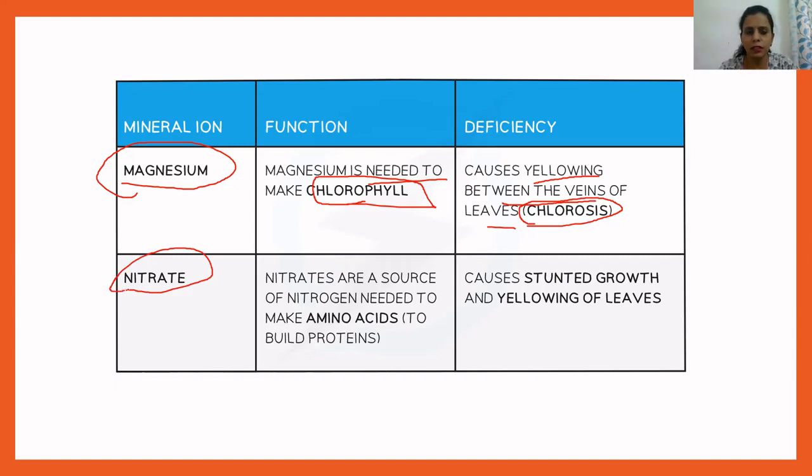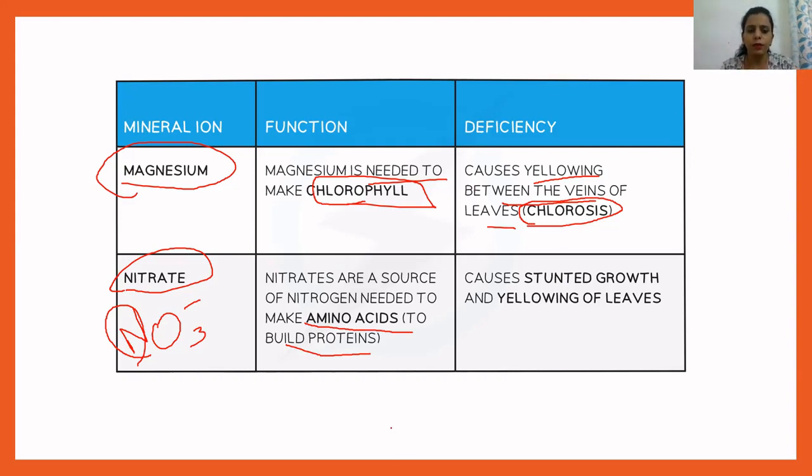Nitrate ion, that is NO3 negative, nitrate ions. Okay. From this nitrate ion, plants actually use nitrogen, and this nitrogen is needed to make amino acids. Okay, and amino acids are required to build protein. Now you have studied in the unit on biomolecules that proteins are actually made up of many different amino acids which are linked with each other with the help of peptide bonds.